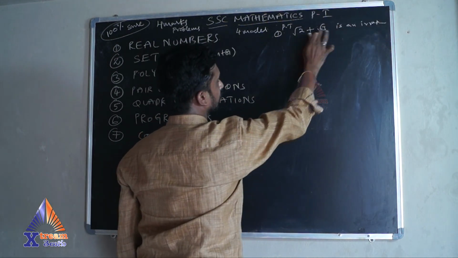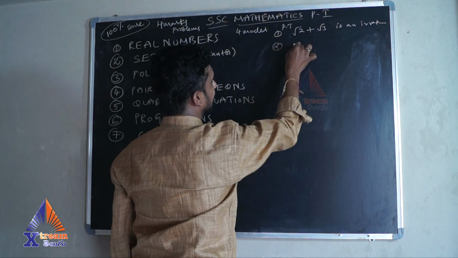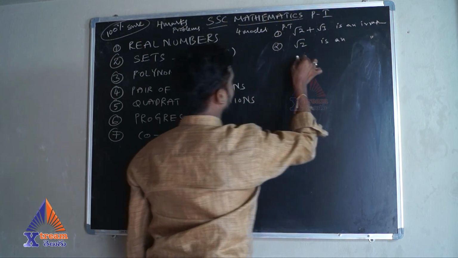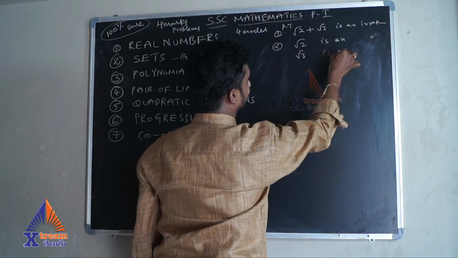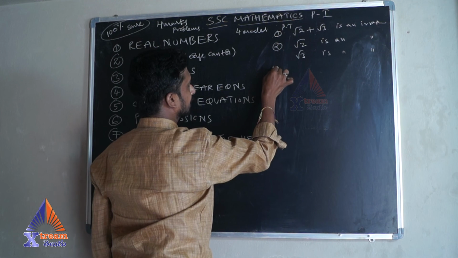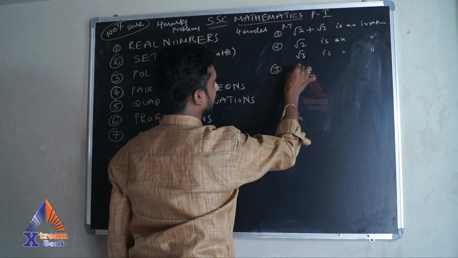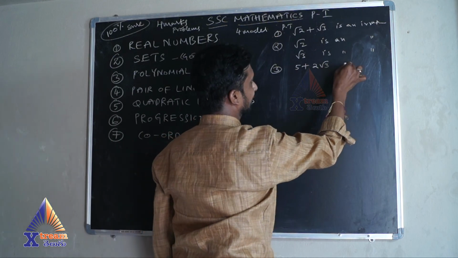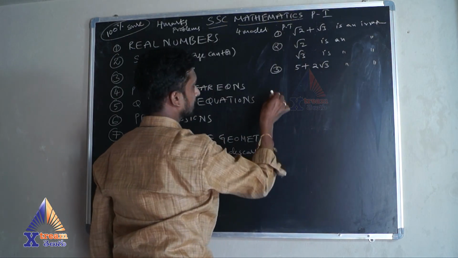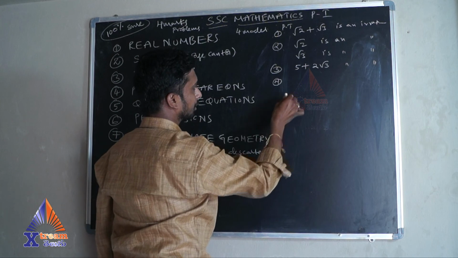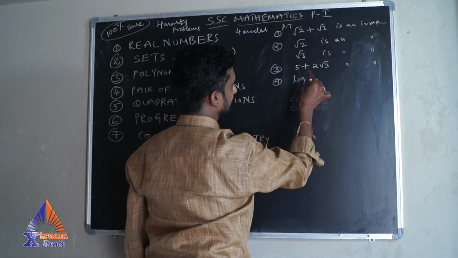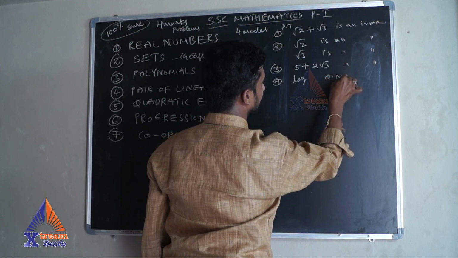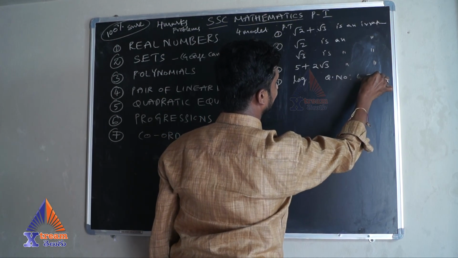So that means 2 irrational numbers, and the other one is prove that root 2 is an irrational number, or else root 3 is an irrational number. And the third one is 5 plus 2 root 5 or 2 root 3 is an irrational number. Next, the fourth model is from the logarithms, the last exercise, question number 6, 7.